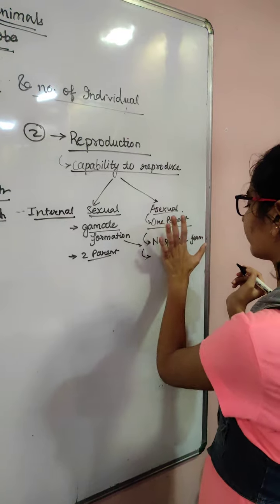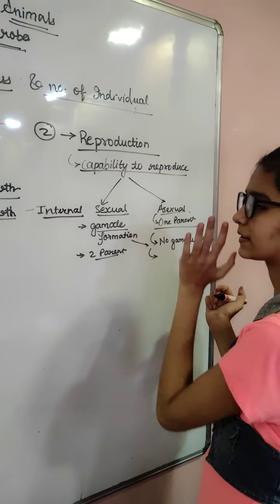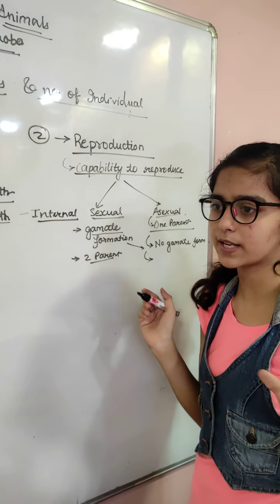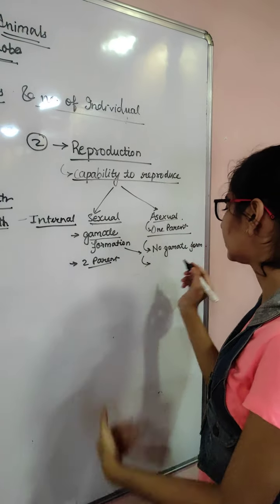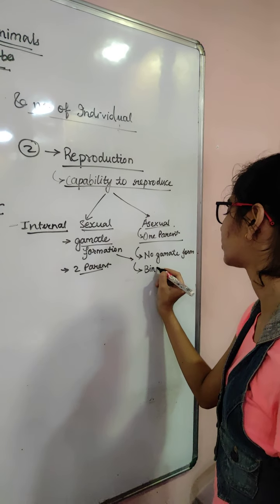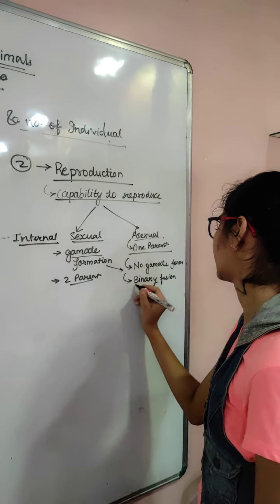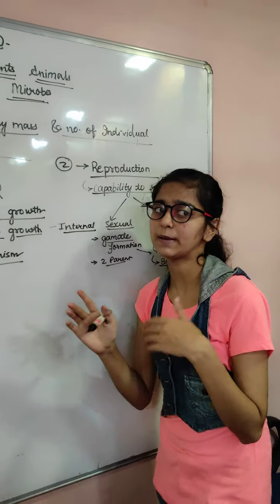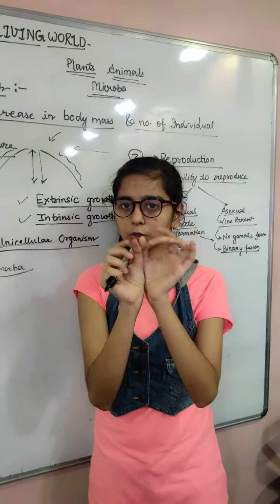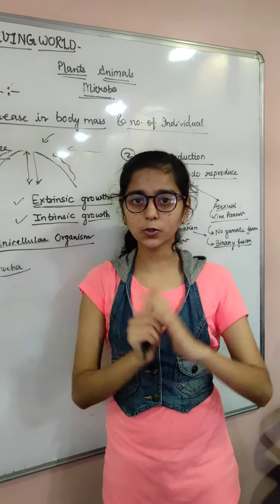Next thing is one parent, and let's talk about some types of asexual reproduction. We have read it in lower classes, so let's just brief it again. The first one is binary fission. What is binary fission? Simply, it is amitosis. In amitosis, the nucleus simply breaks, the cytoplasm divides, and the cell is divided into two daughter cells.